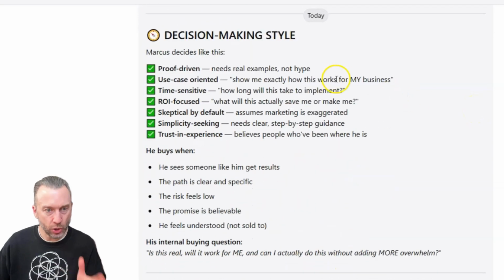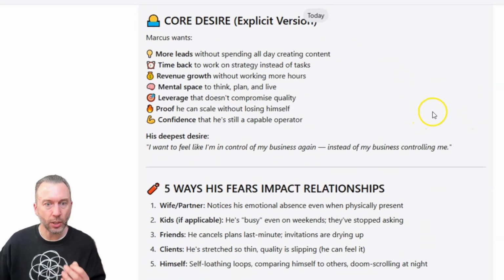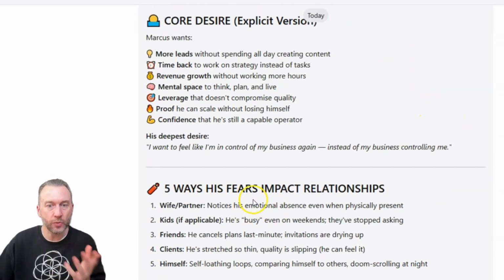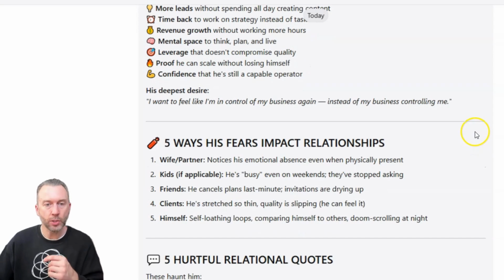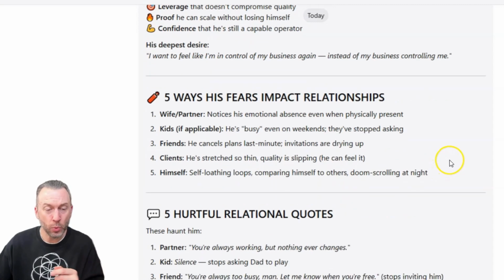So decision-making style, his core desire. So again, you'll see a lot of really powerful stuff. 5 ways his fears impact relationships, right? So notice his emotional absence, even when physically present. Kids, he's busy on the weekends. They've stopped asking, right? He cancels plans last minute. Invitations are drying up. So all this stuff is really, really powerful.